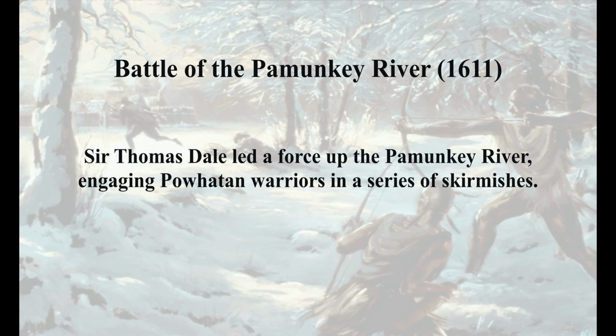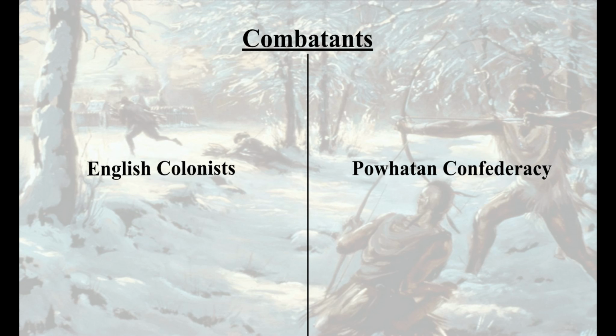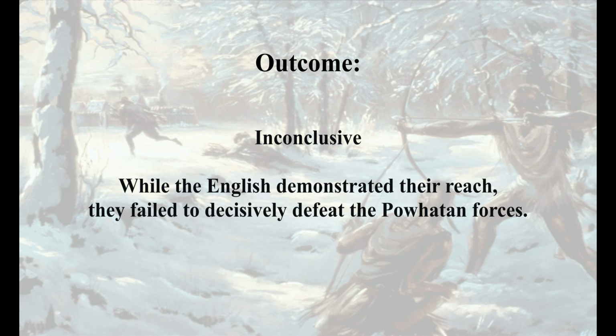Virginia. Battle of the Pamunkey River, 1611. Sir Thomas Dale led a force up the Pamunkey River, engaging Powhatan warriors in a series of skirmishes. Combatants. English colonists against Powhatan Confederacy. Outcome: inconclusive. While the English demonstrated their reach, they failed to decisively defeat the Powhatan forces.